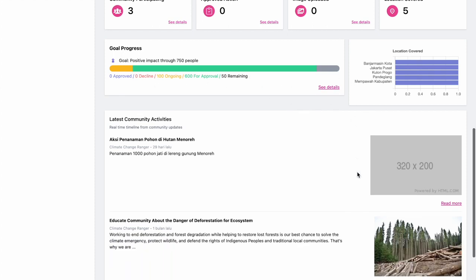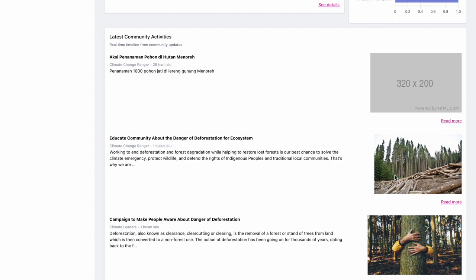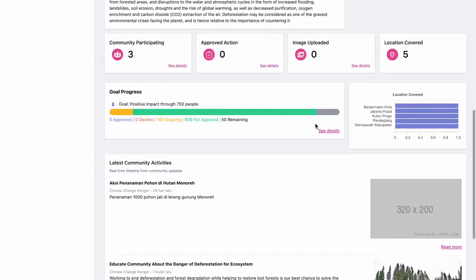And this is the feed related to that particular project. This is a real-time view of what is posted and what the story is on the field. So let's have a look at this goal progress.